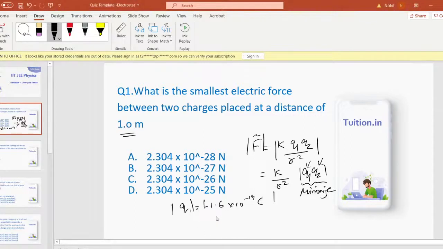Okay, so this is the smallest possible charge. If you want this product to be smallest, then both of them have to be this, right? So if you do Q1 Q2, you will get 2.56 into 10 power minus 28 Coulomb, and that you have to multiply with K by R square, and obviously when you do that, you will get the answer to be this. Sorry, this is the number 10 power minus 38, not 28. You have 19 here, right? So then when you do that, you will get this as the answer. Calculations, I'll leave that to you.